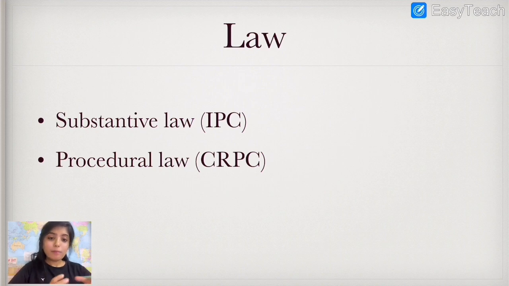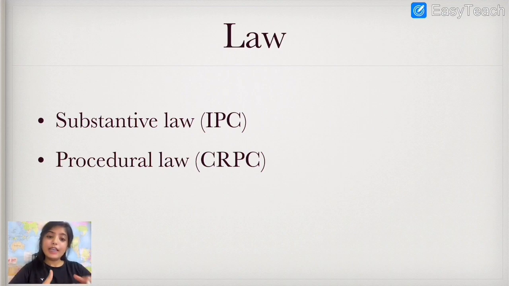So the Hindu Marriage Act is providing certain rights, and at the same time it is also providing certain liabilities. If anybody commits such an offense, then they are punishable under the act. Under the Hindu Marriage Act, they have not only mentioned what the rights and liabilities are, at the same time that act also provided the procedure that has to be followed. So the Hindu Marriage Act is both a substantive law as well as a procedural law.